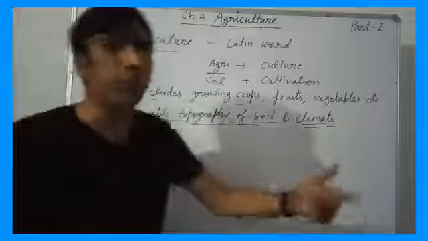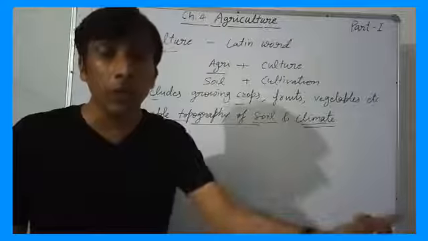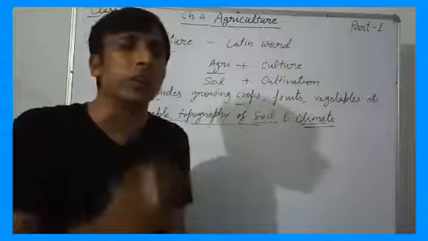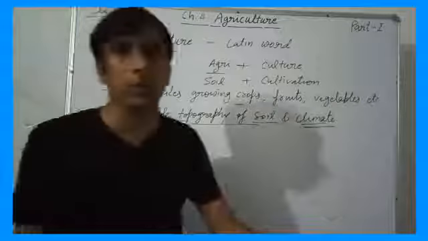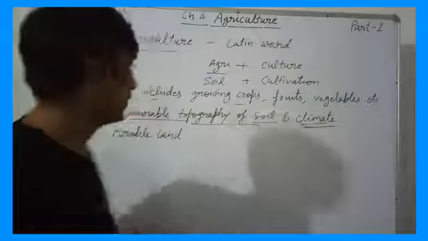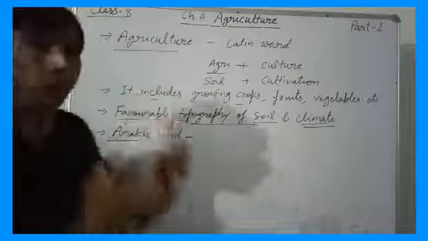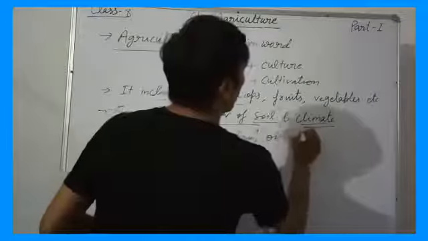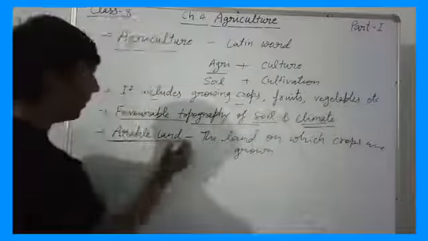In the mountainous region, we cannot grow wheat and rice, we cannot grow cotton and sugarcane, but we can grow tea, right? Because this is the crop which has favorable conditions in the mountainous area. Sloping land is very good for tea plantation. So various crops require different kinds of topography. Next one is, what is arable land? Arable land means the land on which crops are grown. This is called arable land.